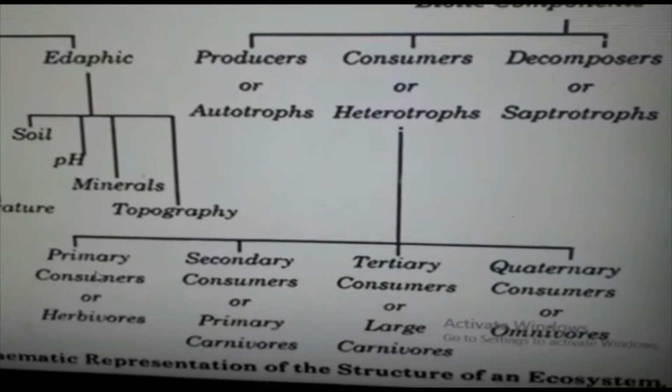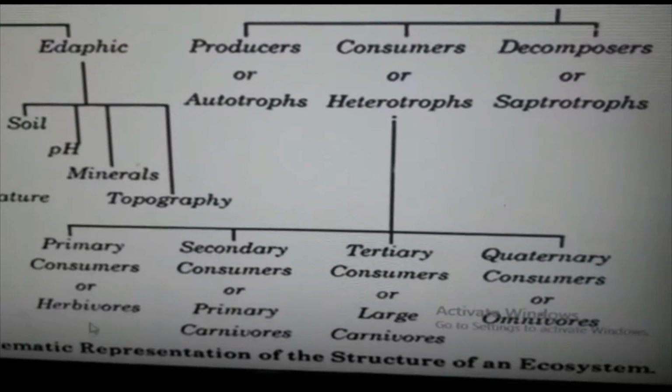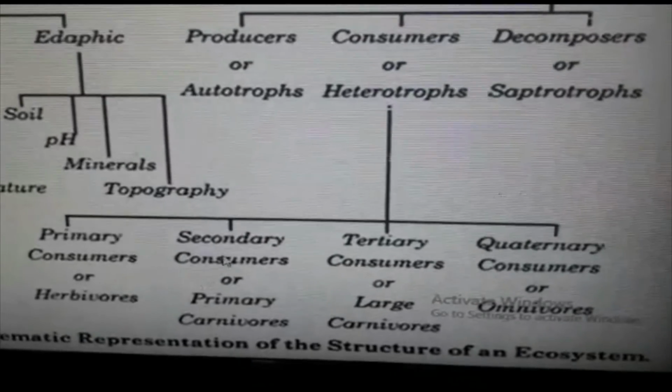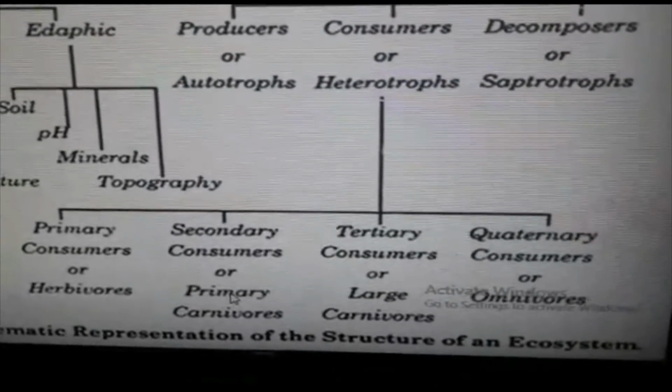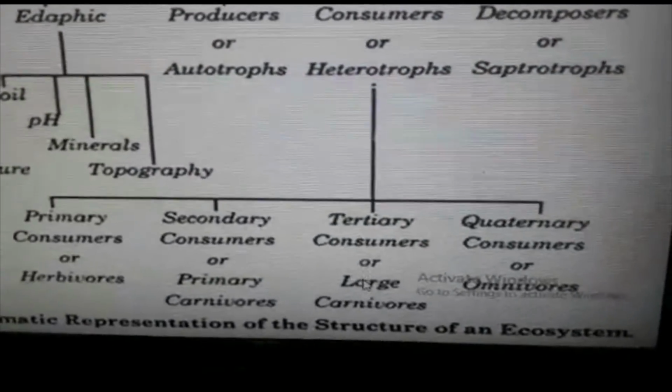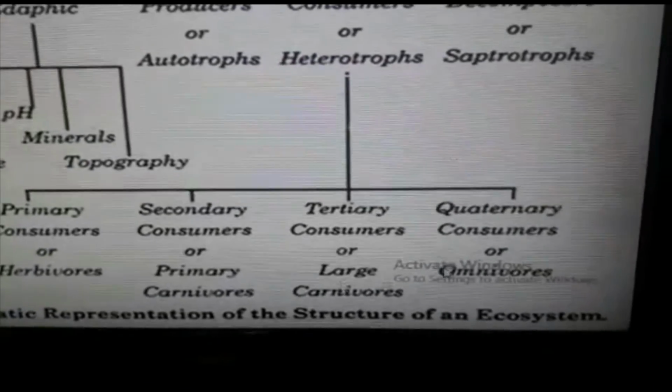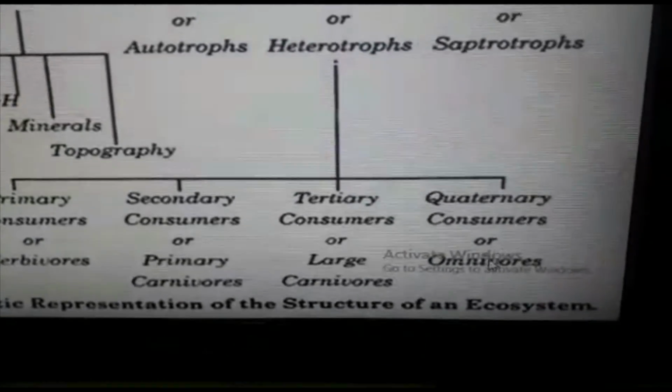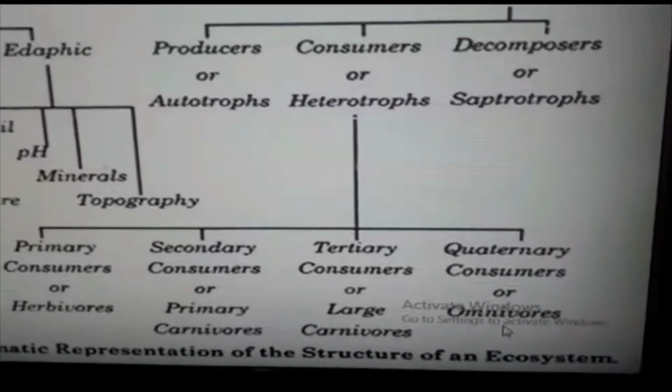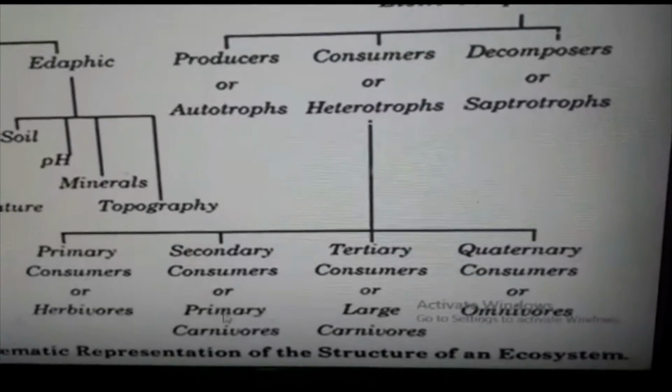First, primary consumers or herbivores. Secondary consumers or primary carnivores. Tertiary consumers or large carnivores. And quaternary consumers or omnivores. Now see in detail herbivores.